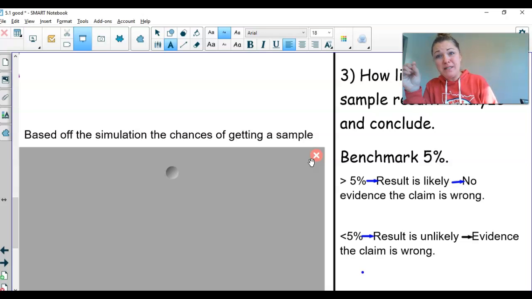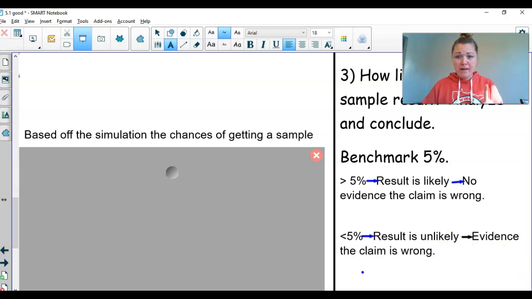Well, now all of a sudden, that's unlikely. That result should only have happened 2% of the time. That result I got is unlikely. As a result, I have evidence that my claim or my truth is wrong, meaning something's wrong with my coin. It was supposed to be 50%, but it's not, so something's wrong with it.